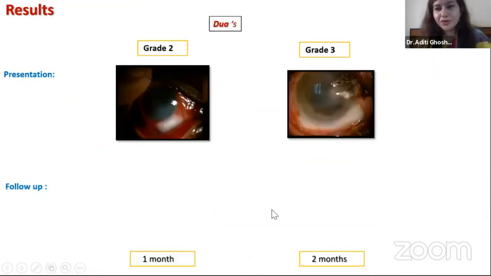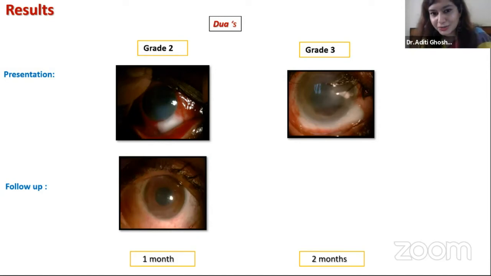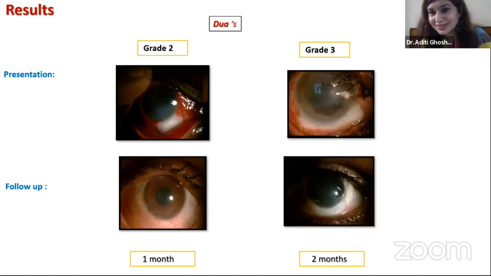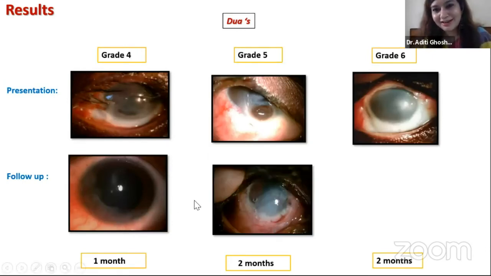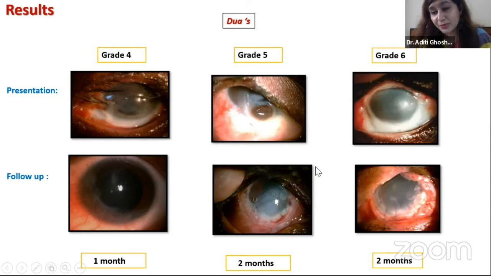So here are a few early results of tenonplasty done in various grades of Dua's classification. So here in grade 2 of limbal involvement, grade 3, which I showed in the video, grade 4, where we can see there's a pseudopterygium formation, but we can manage with that. This is the second video that I showed with the sclerocorneal melt. And here is grade 6 where the patient did need a tectonic graft because on table it was a very thin cornea with a perforation.